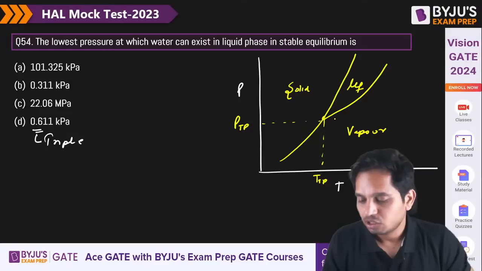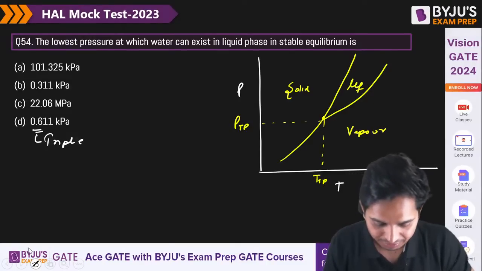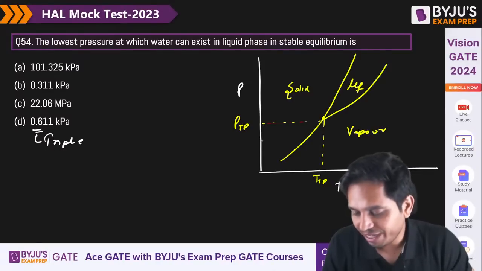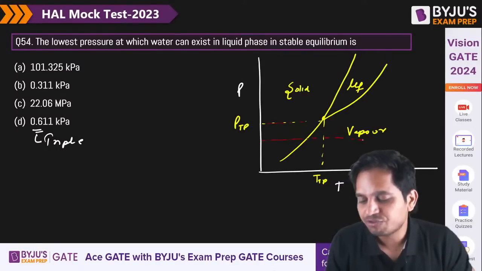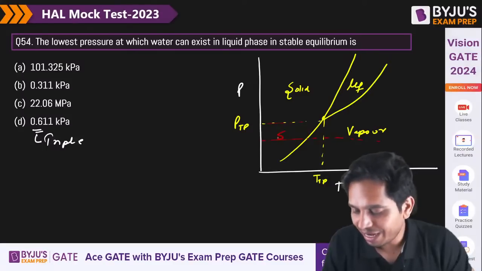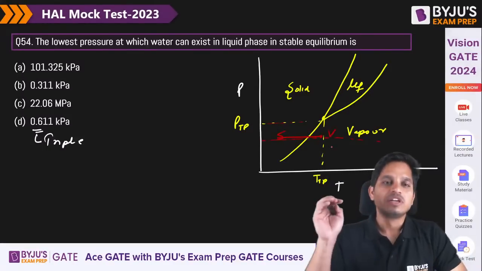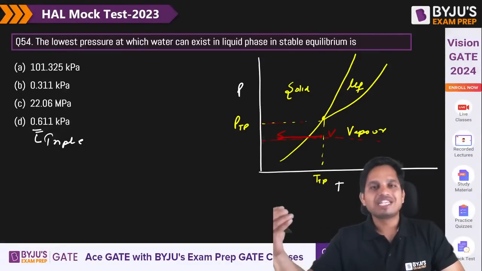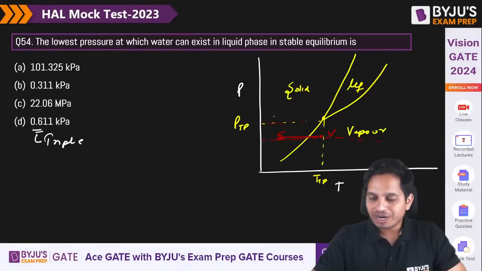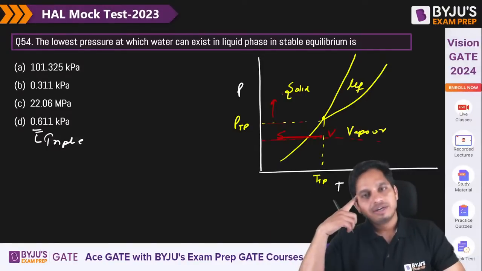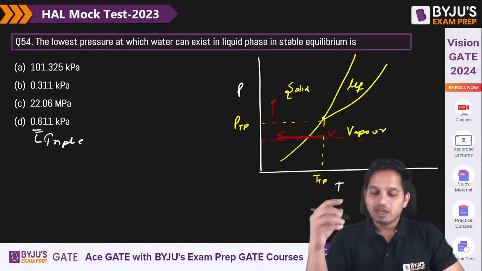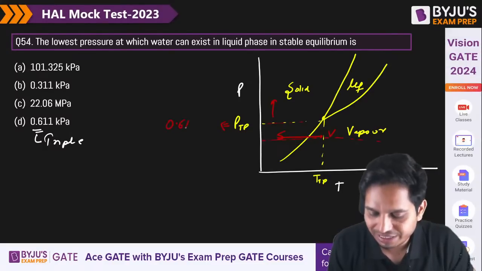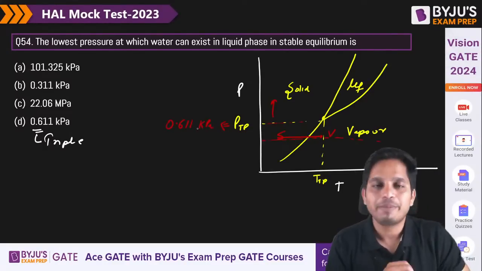So if you are operating below this pressure, if you are operating here, then liquid phase will never exist. Solid will directly convert into vapor. So in order to have a liquid phase exist, you have to work above triple point pressure, and the triple point pressure of water is 0.611 kilopascal.